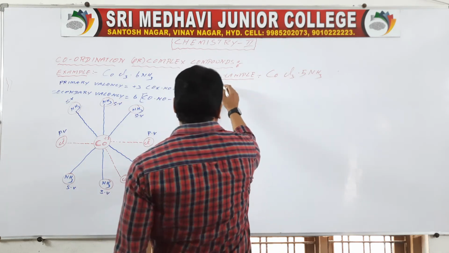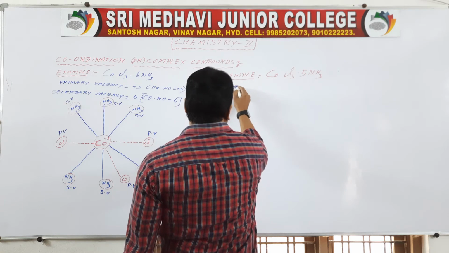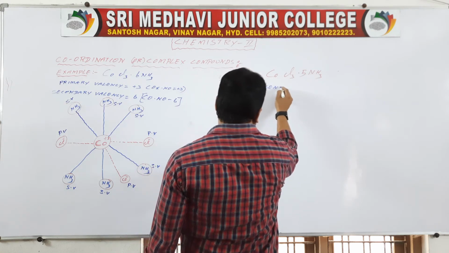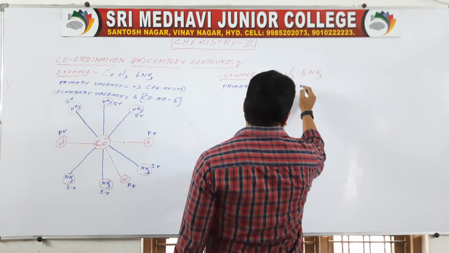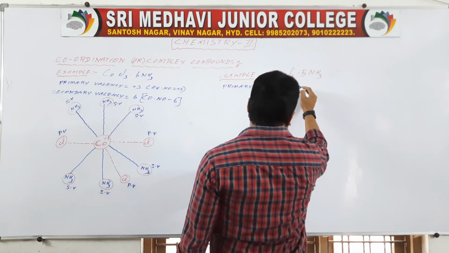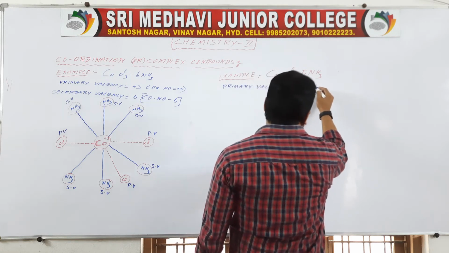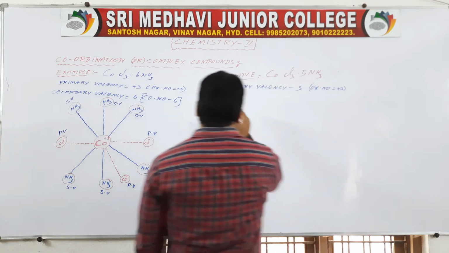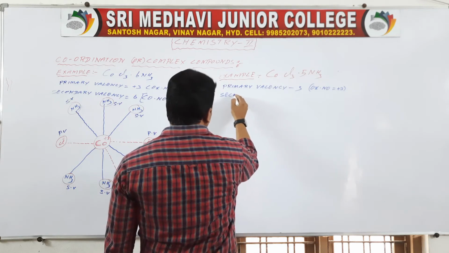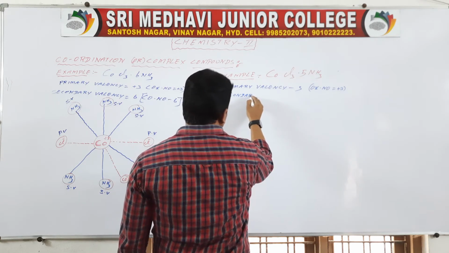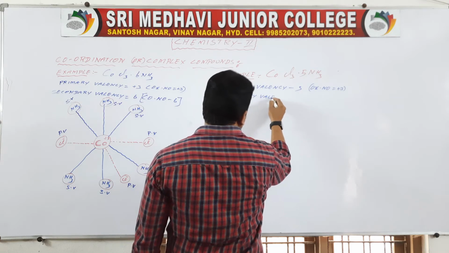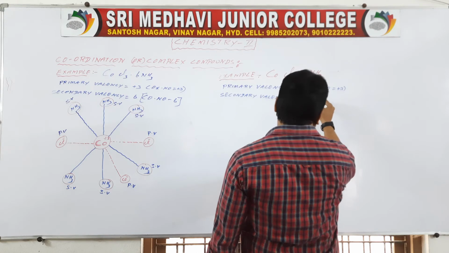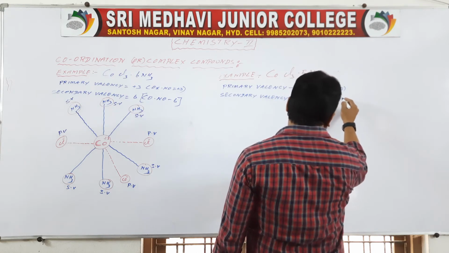Here primary valency is equal to 3, oxidation number equal to plus 3, and secondary valency equal to 6, the coordination number.